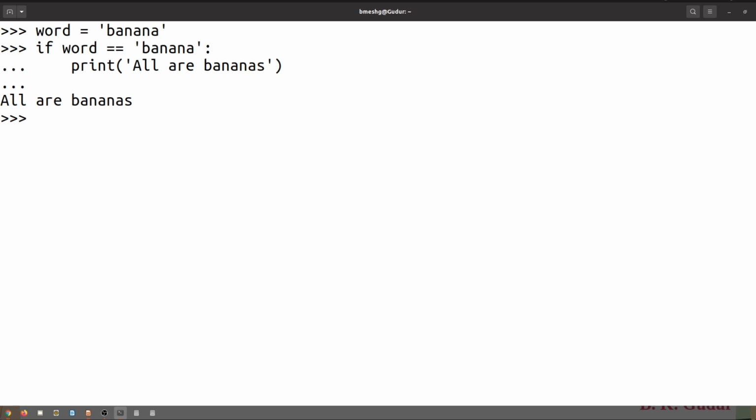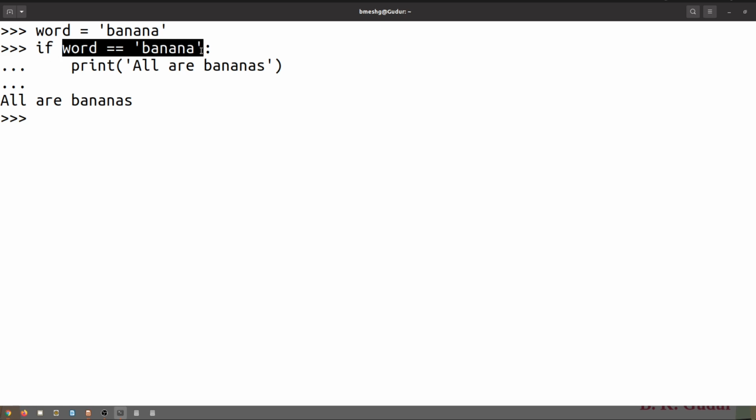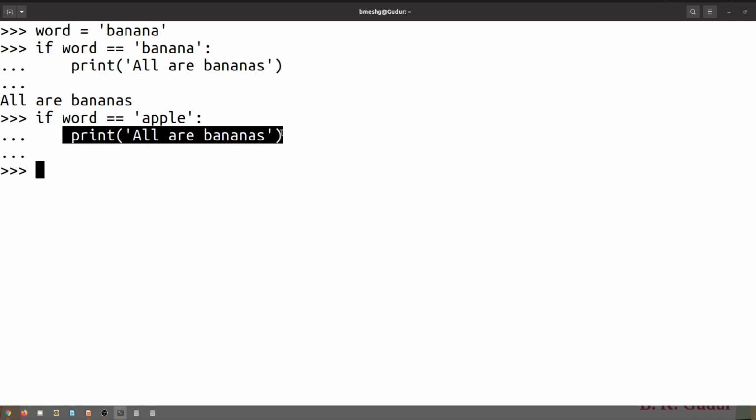You can see, dear students, what it has printed is all are bananas, since word is equal to banana. Otherwise, if I write word is equal to apple, and this time if you see, dear students, it has not printed anything because word is equal to apple. So this particular condition is false. Because of that, this statement has not been printed. Hope this is clear to you, dear students.